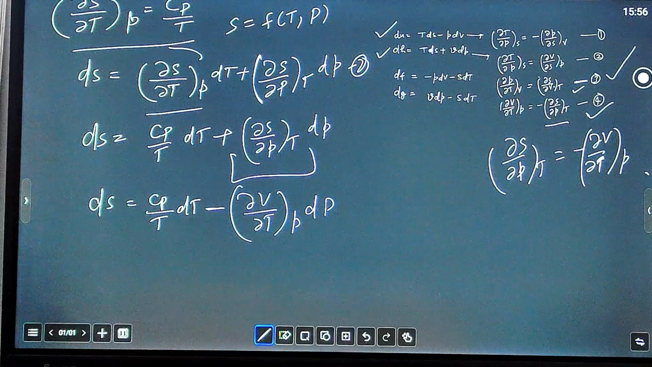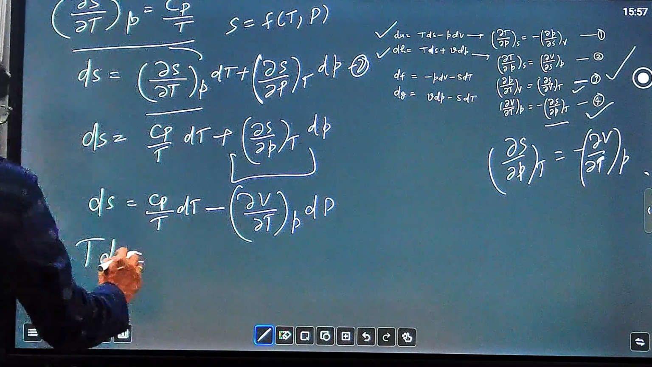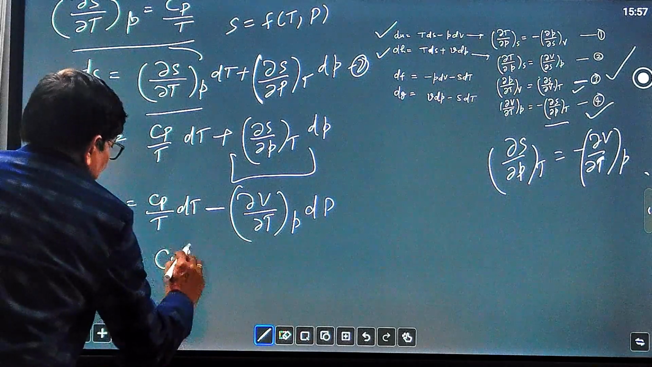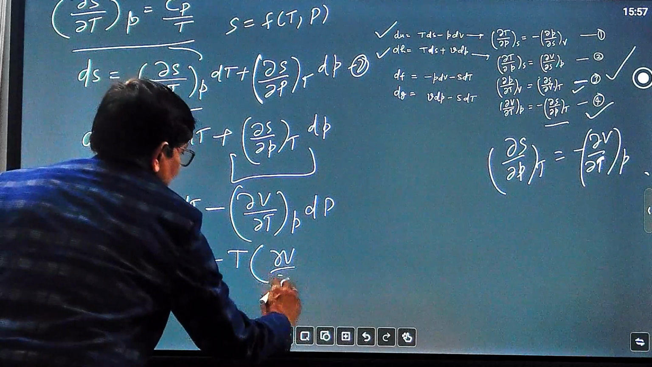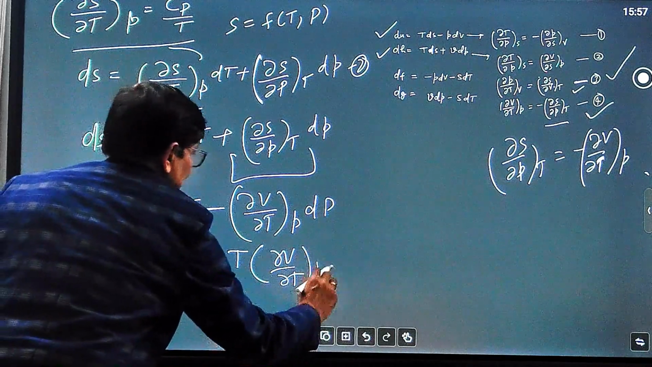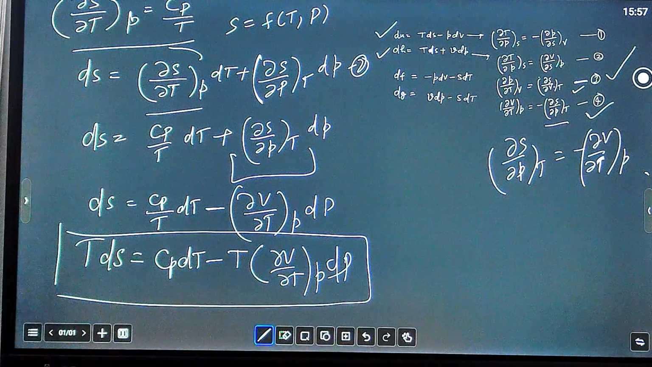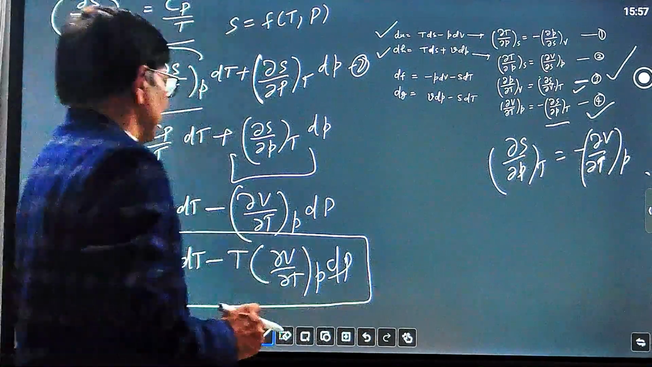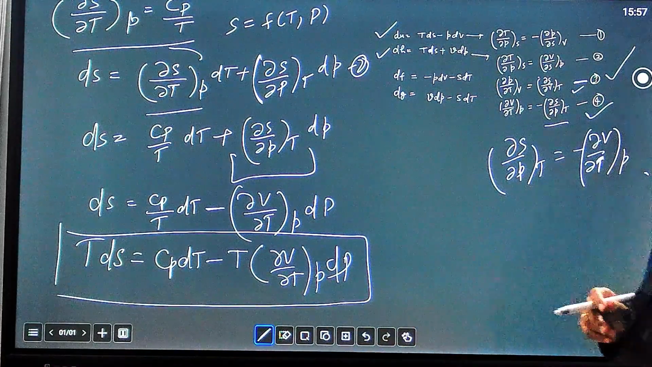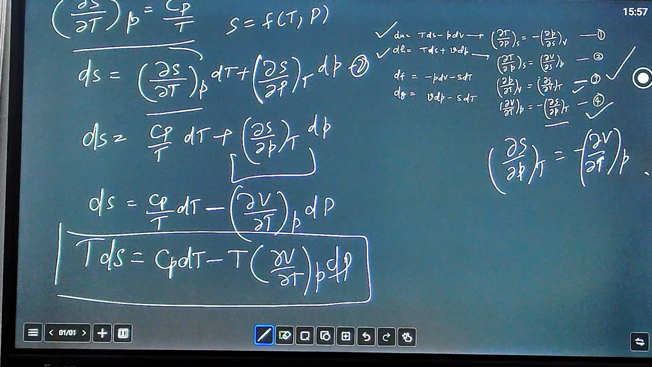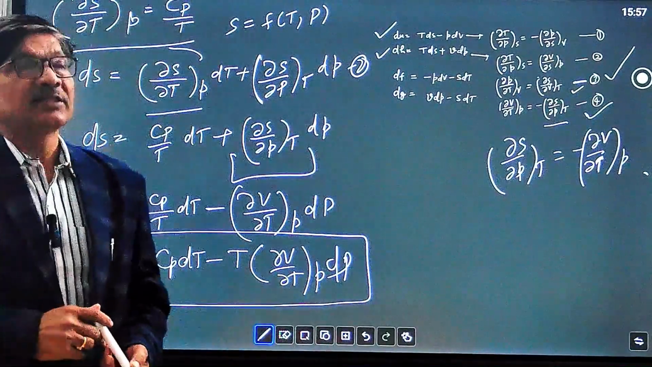Multiplying this equation by T, you get TdS equal to Cp dT minus T del V over del T at constant P dP. So this one is the second TdS equation. So we got two TdS equations. I think it is clear that these two TdS equations we have derived with the help of the four Maxwell relations.